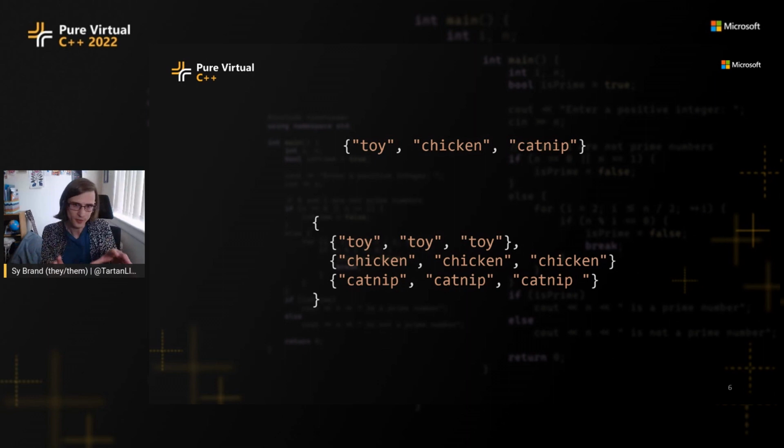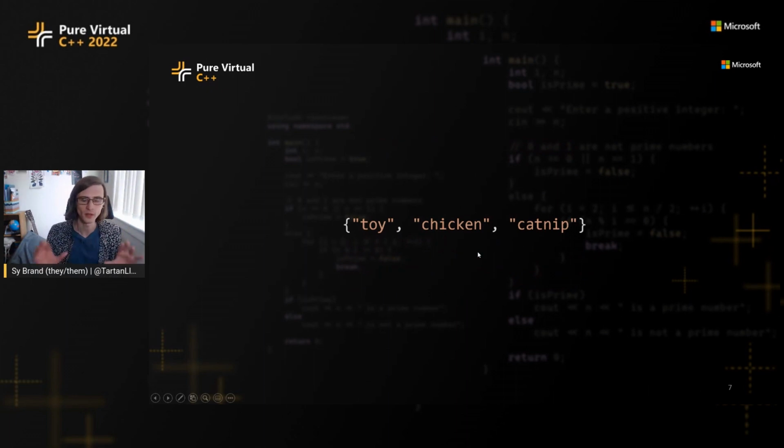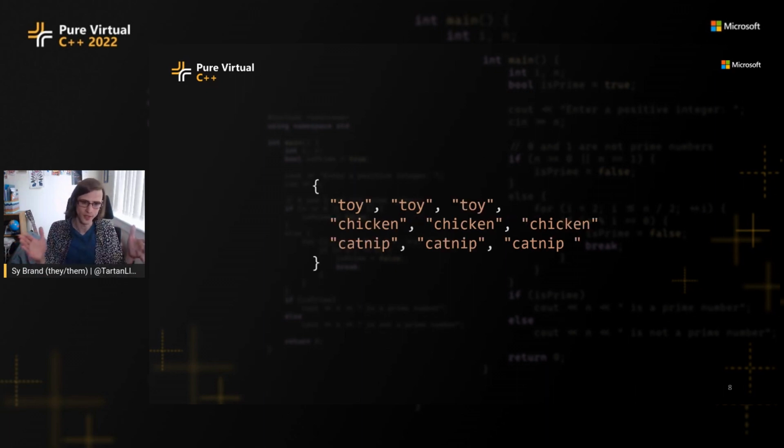Now, how do I do this transformation, this single range of 3 items into a nested range where each item is triplicated? Well, there are a few different ways I could do this, but let's have a look at using C++ ranges. So let's start with our single dimensional range and then try to turn it into this.